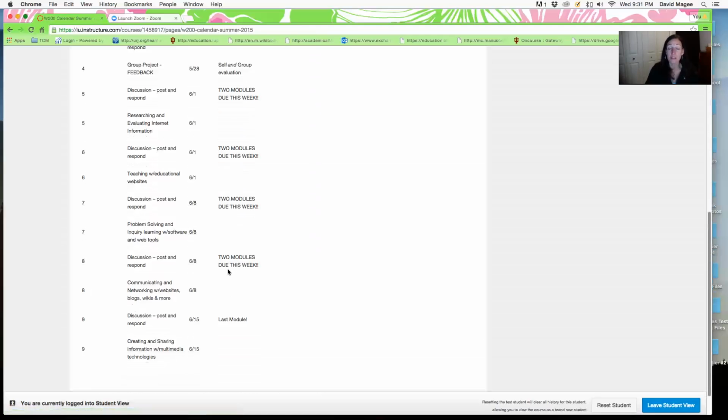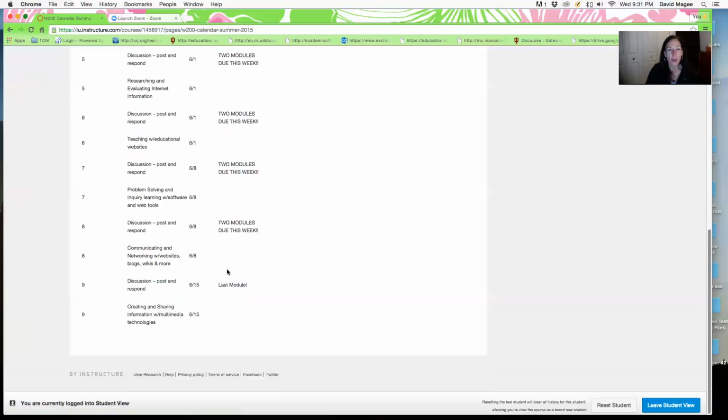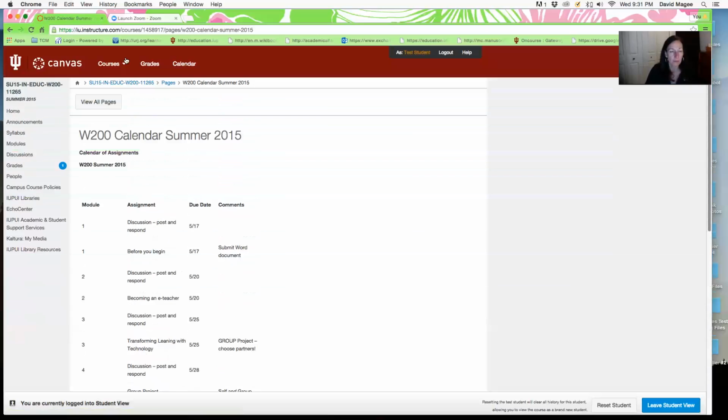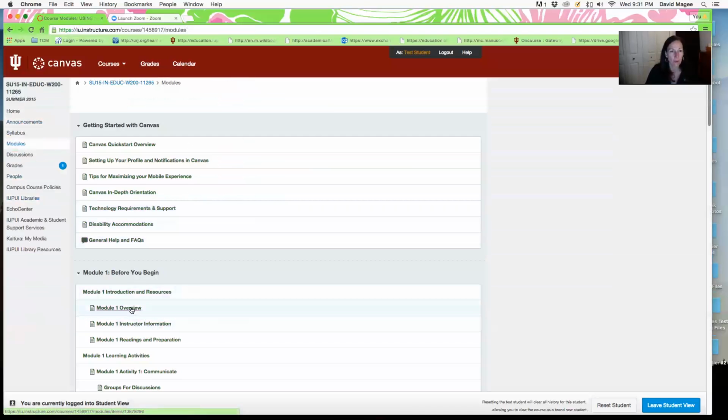Because this is a summer course, it's at a faster pace. So we oftentimes have two modules due at the same time instead of one. If you were taking this in the fall or the spring, of course, it would be more spread out. So you might want to print this out and keep it handy, or put the dates in your date book or your phone, whatever method you use to keep organized. Okay, I'm going to go back now to modules here and go back to the overview.